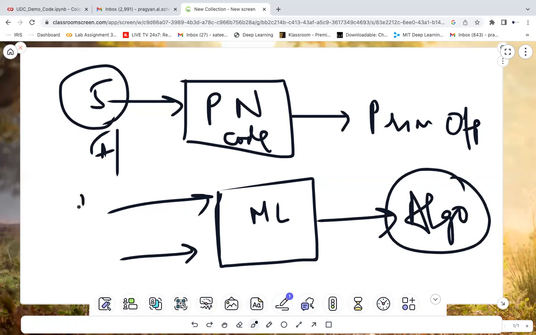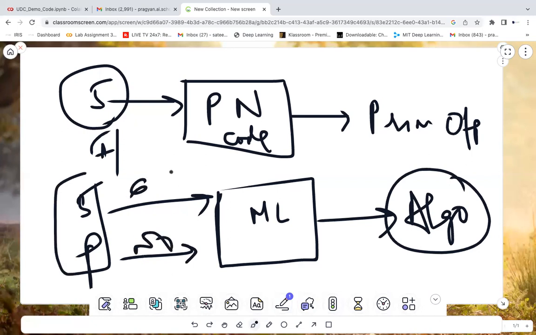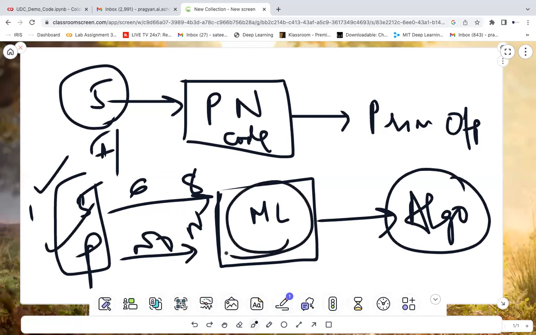For example, if I say 5, then I will say it is prime. This is one input. The second input is 6, not prime. Then another input, 8, not prime. 11, prime. So I will be giving inputs and outputs here, and I'll ask the machine learning model to get trained on that and build the model which has understood.